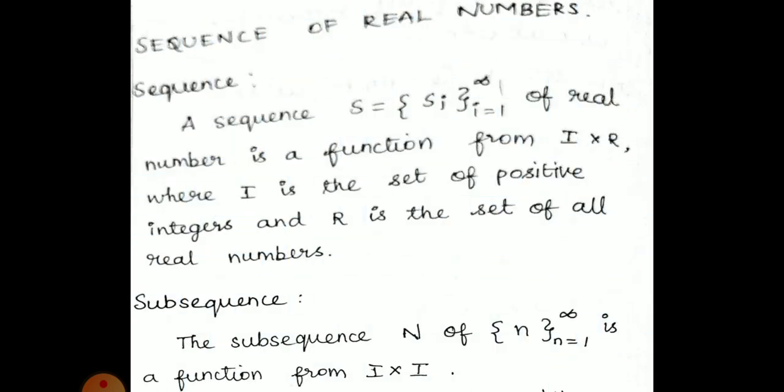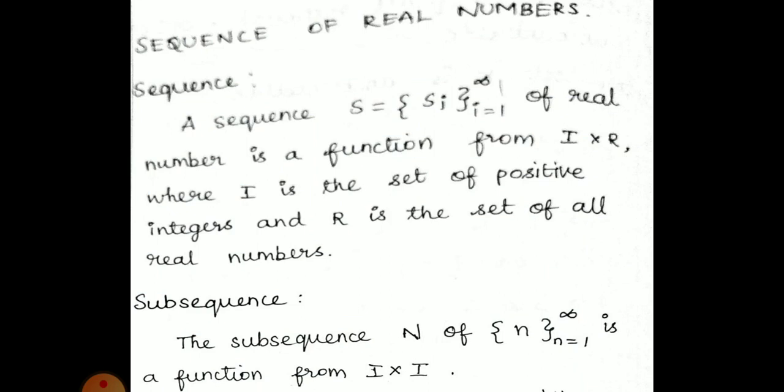Okay, so Unit 2, the chapter name, is sequence of real numbers. In real numbers only we are learning everything in real analysis. That is what makes it real analysis. Using the real numbers only they have done research and found out a lot of things. And here we are going to see the sequence of real numbers.